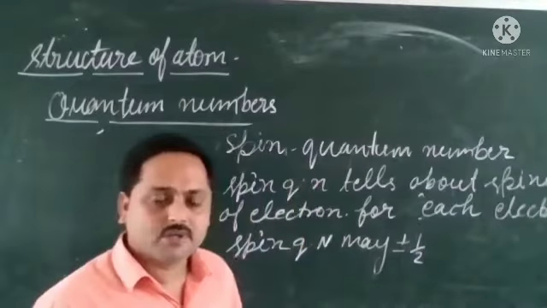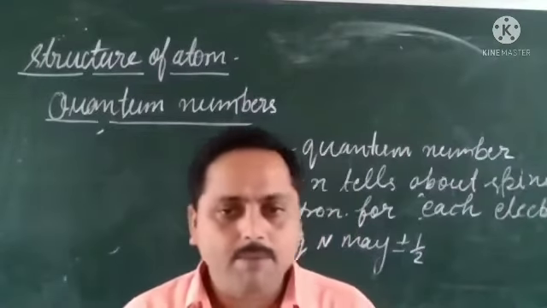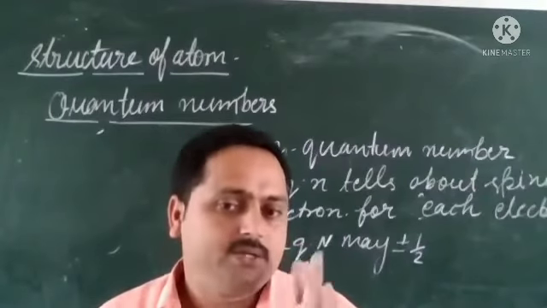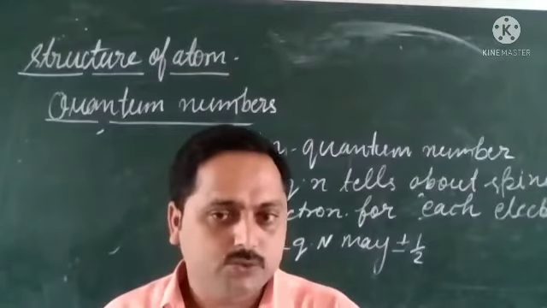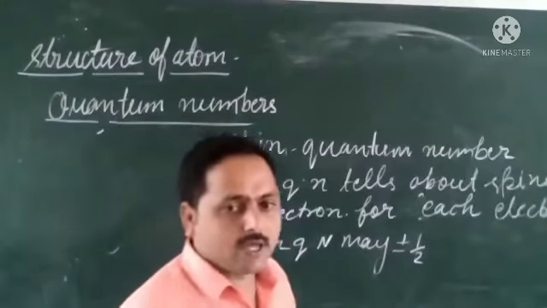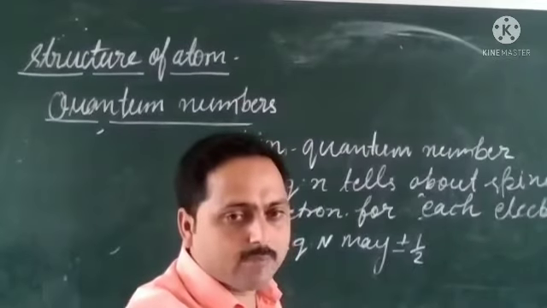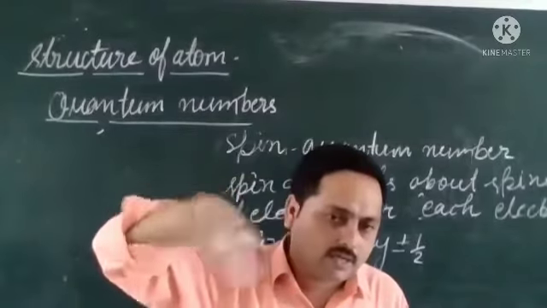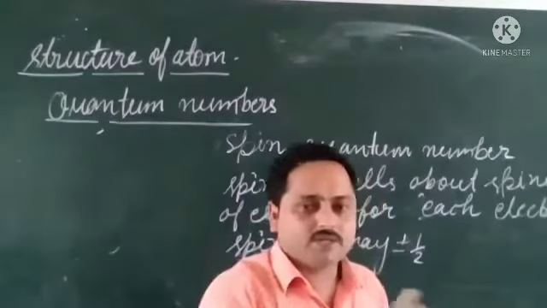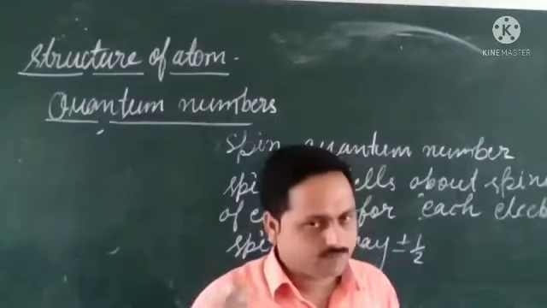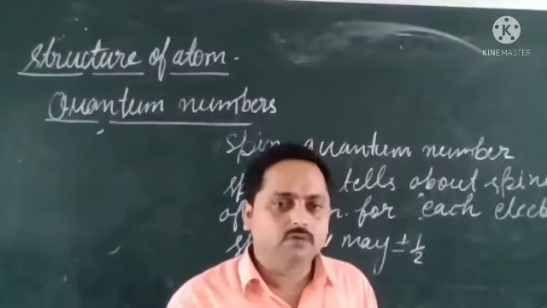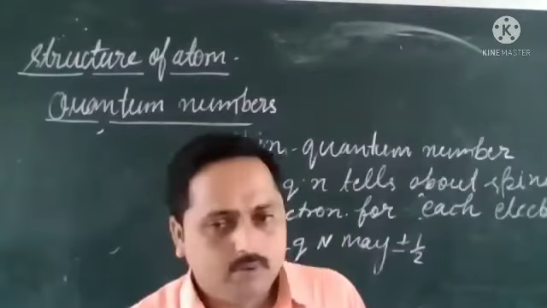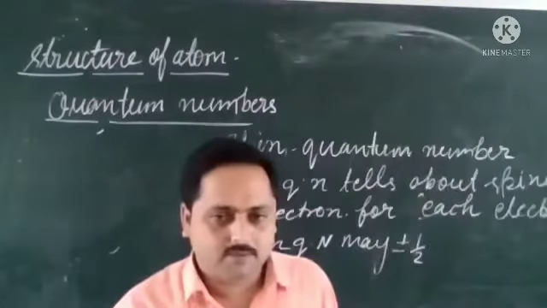Plus or minus half means maybe a plus value and maybe a minus value. But when it will be plus and when it will be minus, that is the question many students want to know. So I am going to tell you: if the electron is spinning clockwise, the S value will be plus half. If the electron is spinning anti-clockwise, the S value will be minus half.